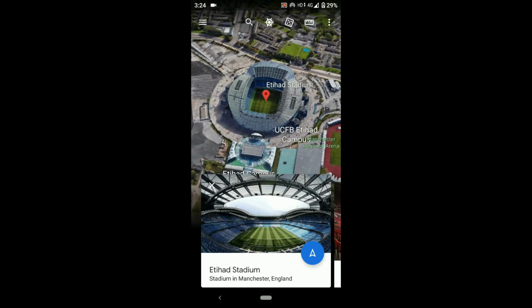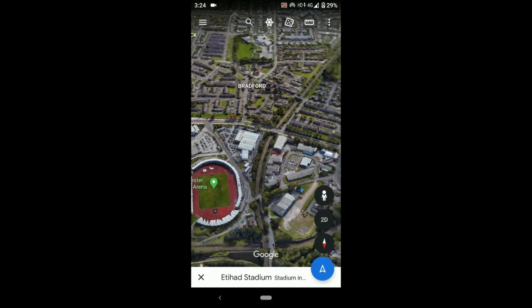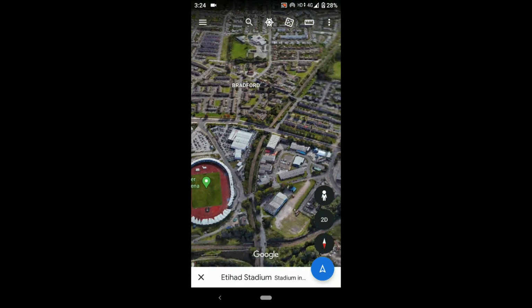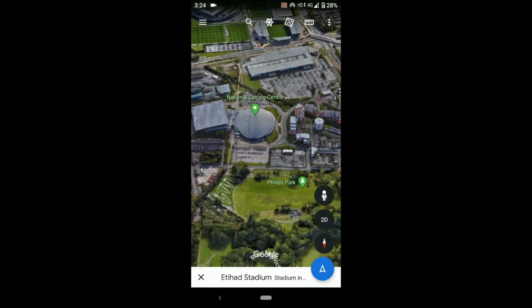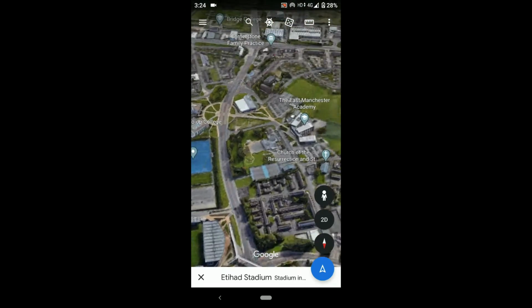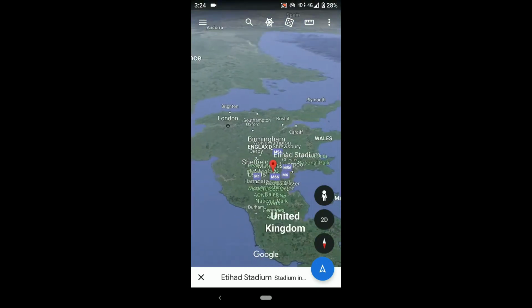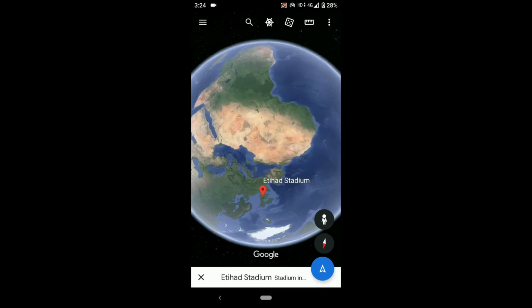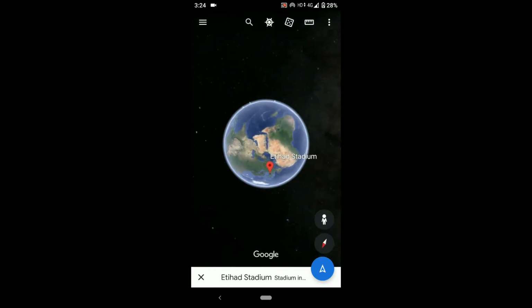You are not only supposed to see this stadium, but you can also see some others. You can see Bradford houses. You can go with Manchester Regional Arena, campus, tennis and football center, or you can go with cycling center, park, college, academies. Lots of things are available in the 3D view, so you can see lots of things in a much easier manner. So make sure to check it out. This app is very useful.